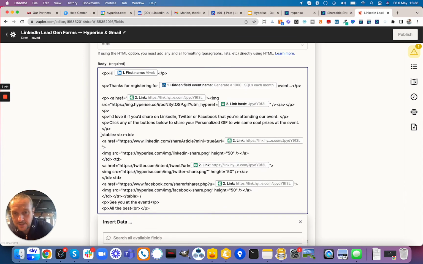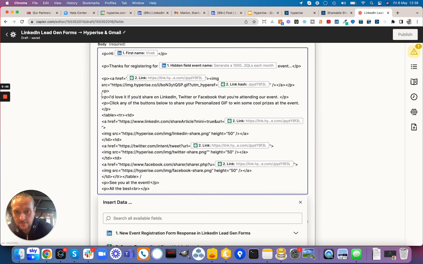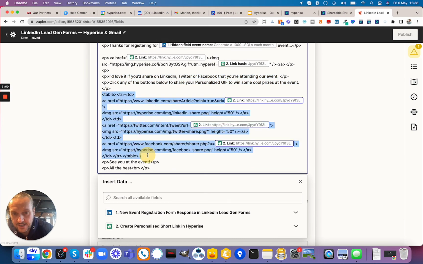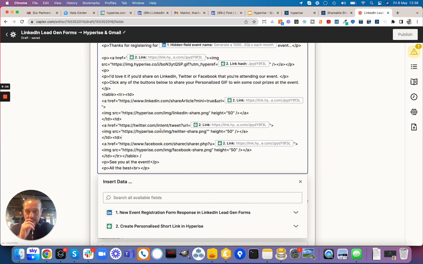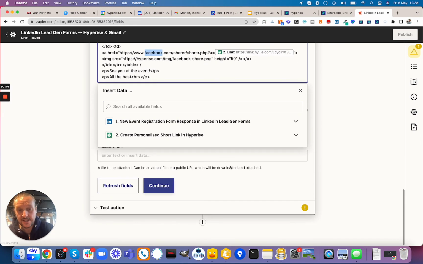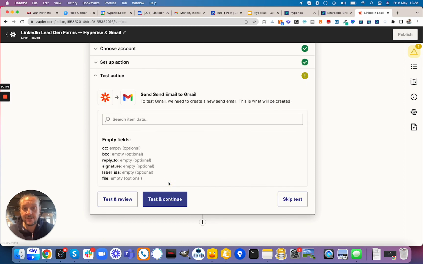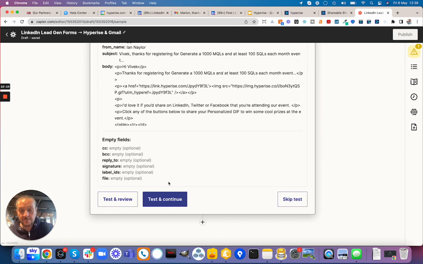And then we've got this lump of code here. So we've got obviously our little bit of text asking them to share. And then finally, we've got this table here, which is all of the share buttons, as you can see, for LinkedIn, for Twitter, and for Facebook. So again, we don't need to change anything there. That's all set up perfectly with all the data and the short links being embedded in there from that process. And that's it. You just need to click continue then. Everything else is good to go.